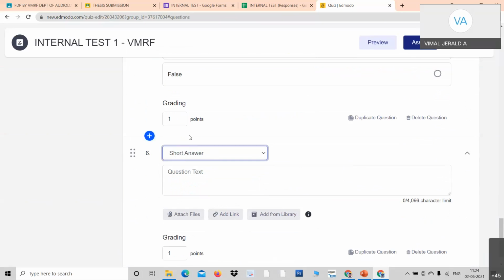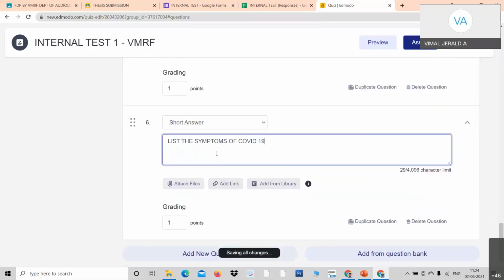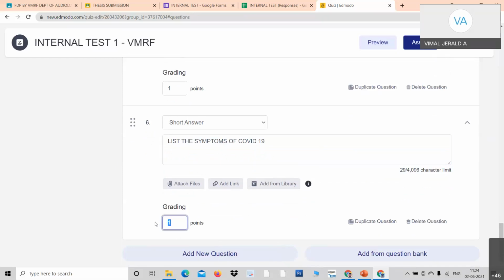Okay, dear professors, please carefully notice this question. I just choose short answer and ask the question, for example, list the symptoms of COVID-19. So the students have to list the symptoms of COVID-19. I have added it, and the points I want to fix are 5 points. Similarly, you can fix it.